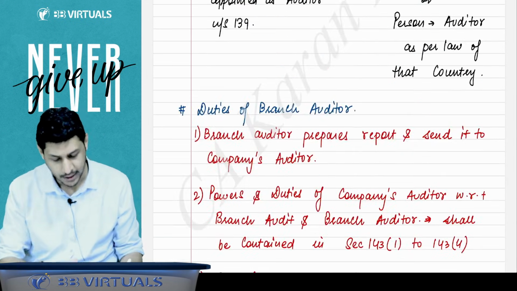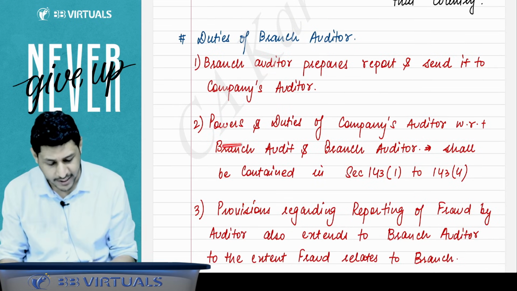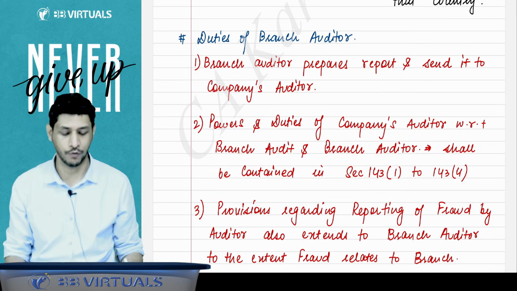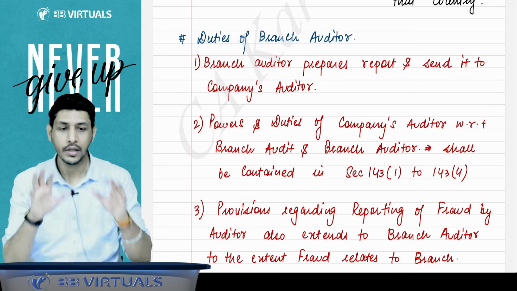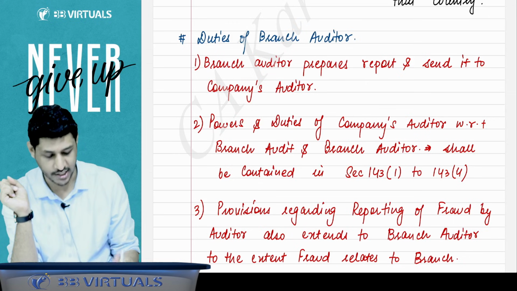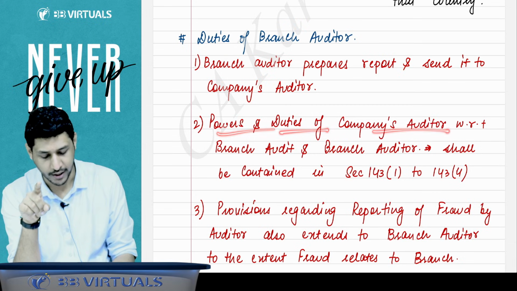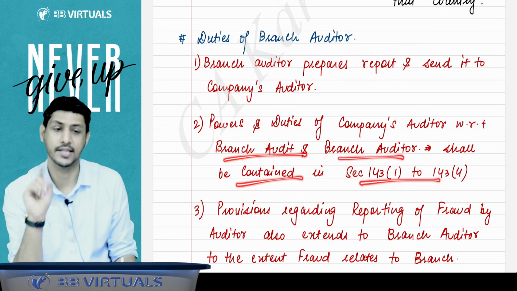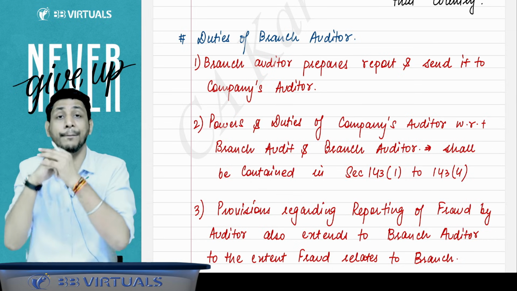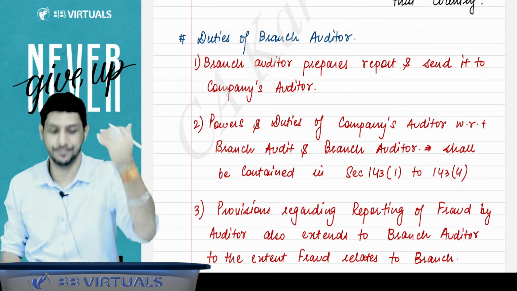What is the duty of the branch auditor? The branch auditor prepares the report and sends it to the company's auditor. The powers and duties of the company's auditor with respect to branch audit and branch auditor shall be contained in 143 subsection 1 to 143 subsection 4. So whatever the duties and powers given in these sections to the company's auditor, the company's auditor will be exercising those powers and duties with respect to the branch audit as well.